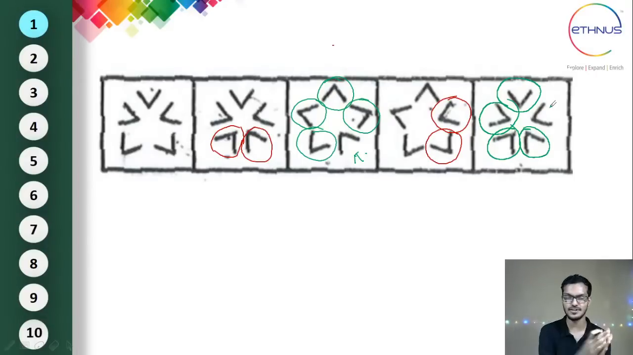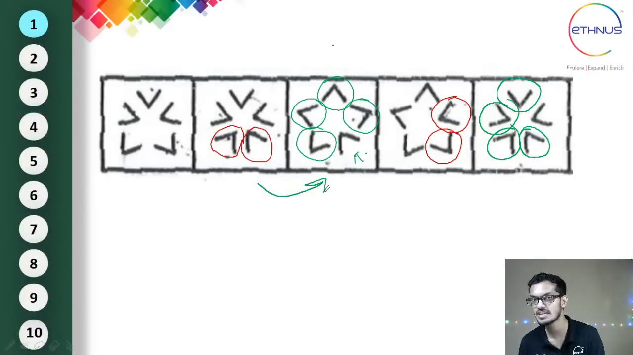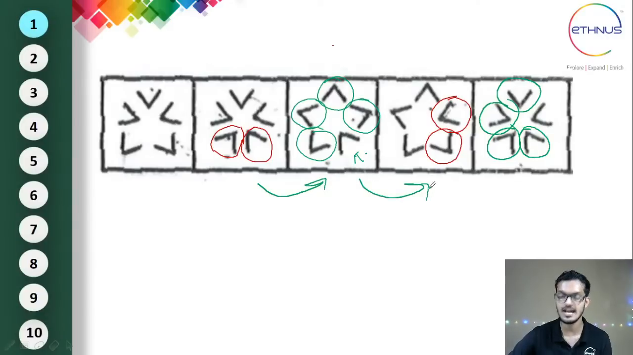Compared to the first one and the second one, only two elements have changed their direction. Compared to the second and the third one, there are 4 elements which have changed direction. Compared to the third and fourth, again only 2 elements have changed direction. And again from the 4th to the 5th, 4 elements have changed direction.